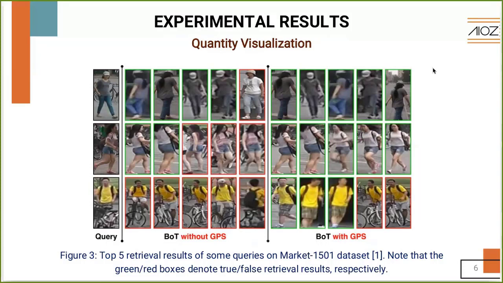By leveraging our GBS, the extracted features are more robust to attribute and body part information, which leads to better retrieval results for the query. Same behavior in the second and the third row.